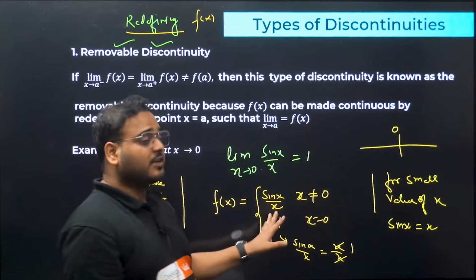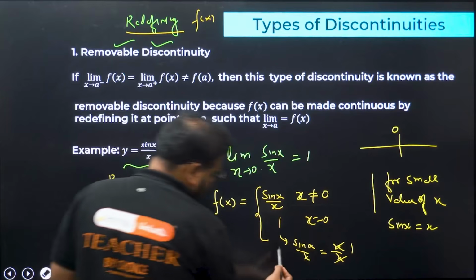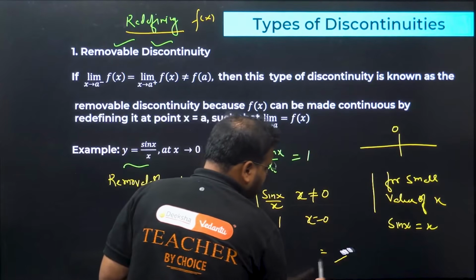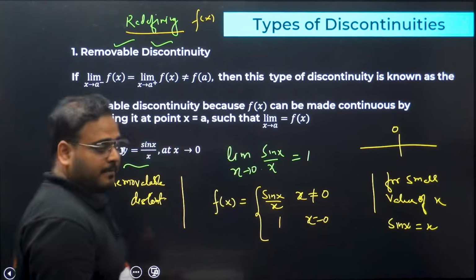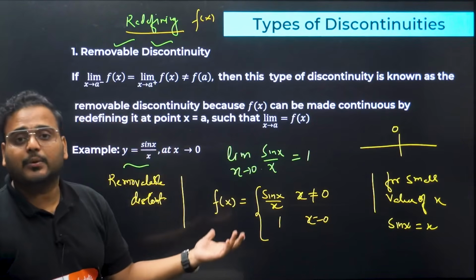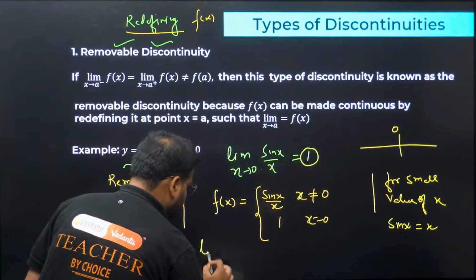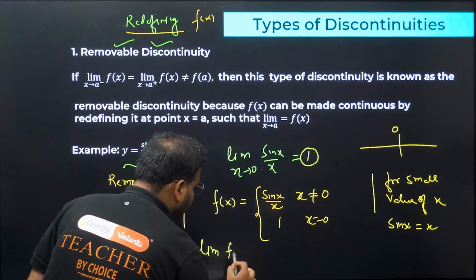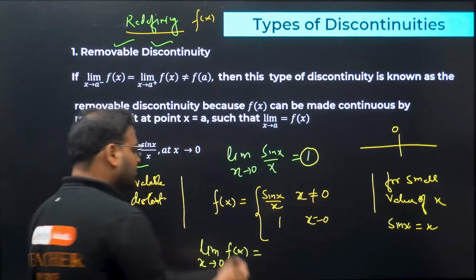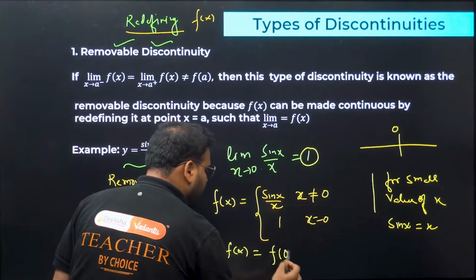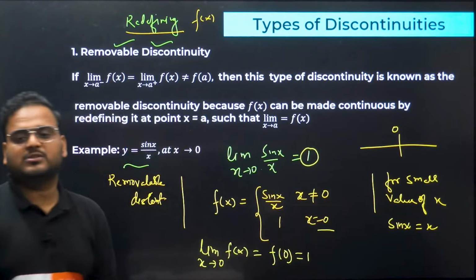Now when you redefine the function like this, see the difference now. Is it continuous now? Let me remove all of this. Just to explain you, I wrote. Now after redefining the function, have a look. So let's check for the continuity. Limit value is 1. Limit of the function when x tends to 0 is 1, and also the function value at 0. F of 0 is what? 1. So both the limit and the function value are equal to 1.